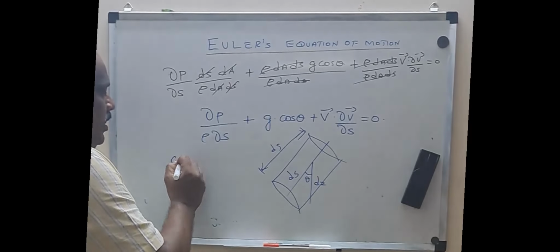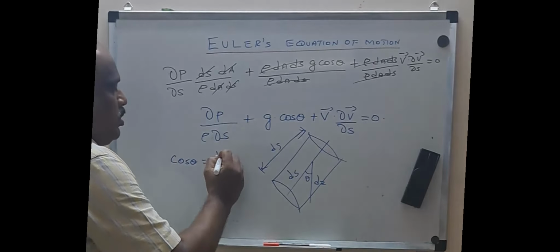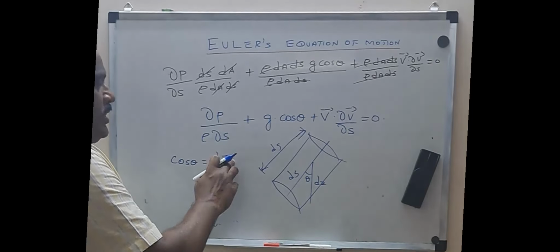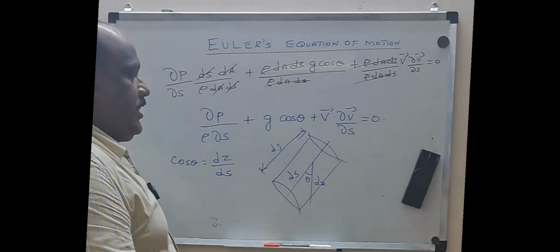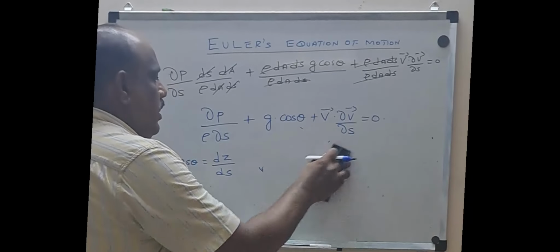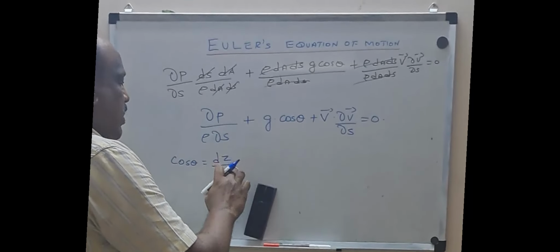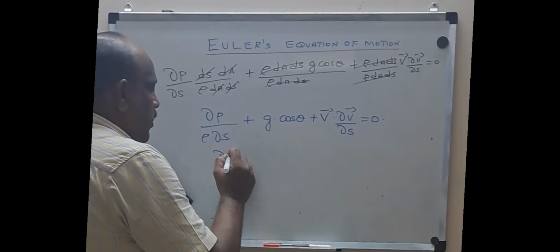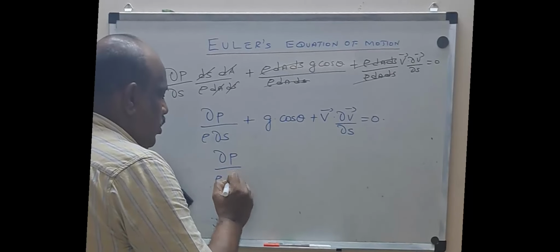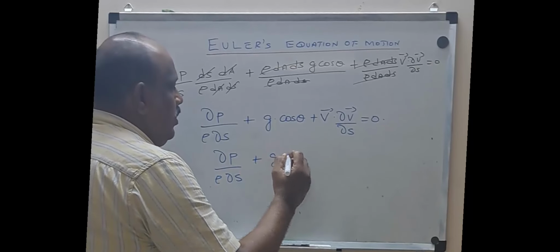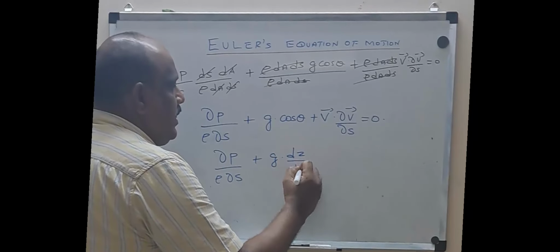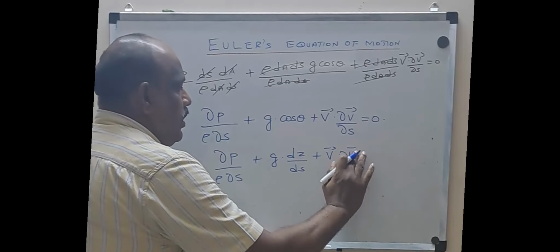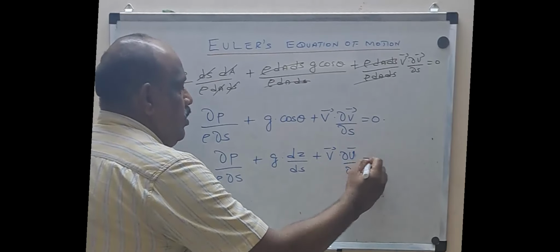So what will be cos theta? Cos theta is equal to adjacent by hypotenuse, so it is dz by ds. So instead of cos theta, I can replace it with dz by ds. Okay, that's fine. So it is dou p by rho into dou s plus g into dz by ds plus v into dou v by dou s, with capital V, equal to 0.